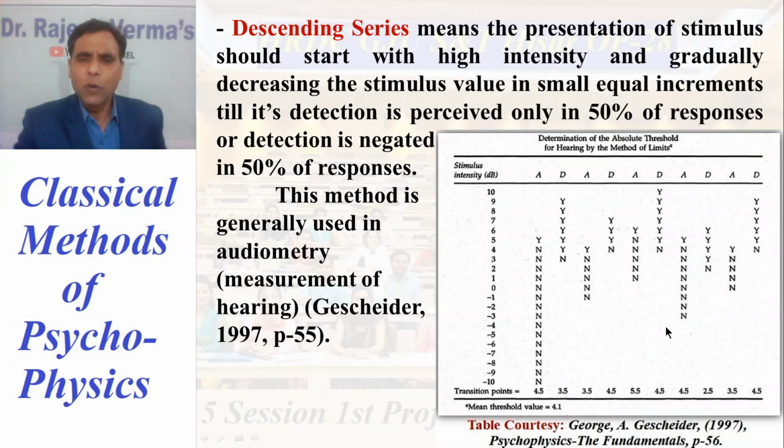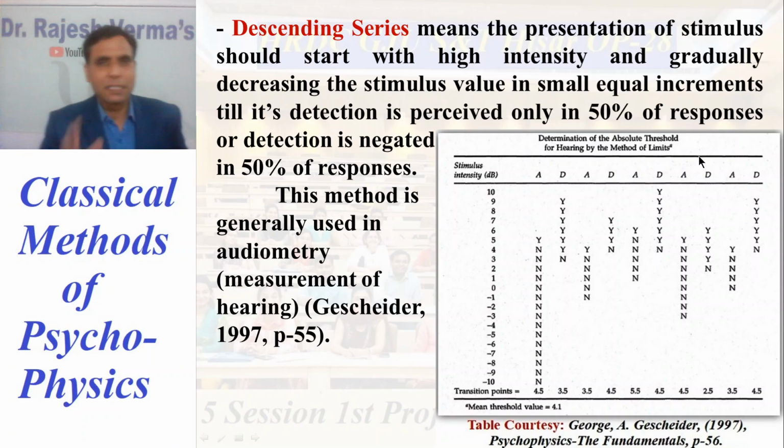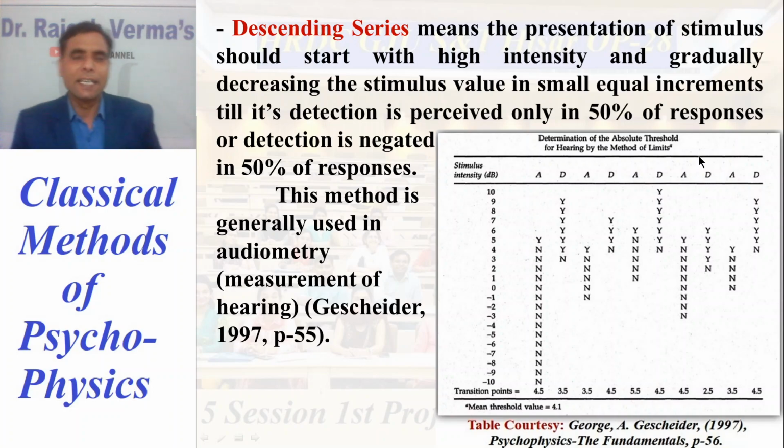This way you make a response sheet of the individual, and from that we calculate the absolute threshold and the differential threshold. We will not be discussing here how to calculate the AL and the DL. That's a part of the practical, which we have discussed and calculated.